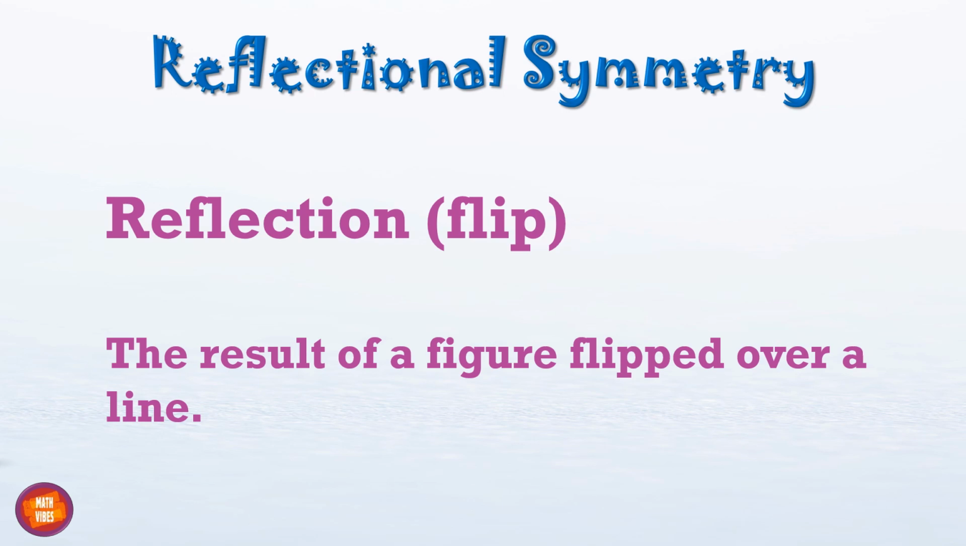So what is reflectional symmetry? Reflection, or flipping, also we can say. Reflection is flipping something. So when we flip, the result is a figure which is flipped over a line. Now what does it mean?